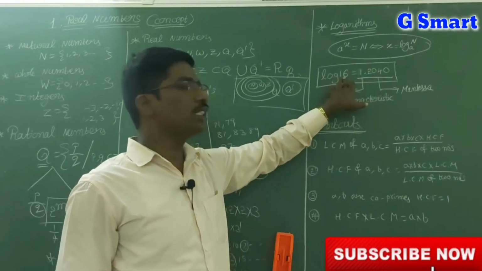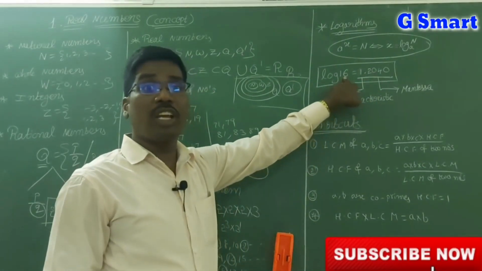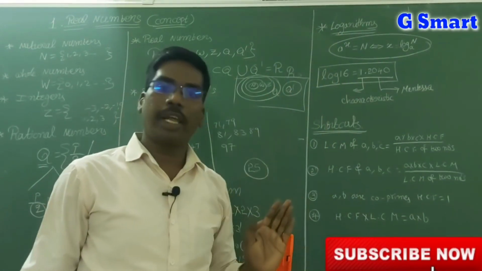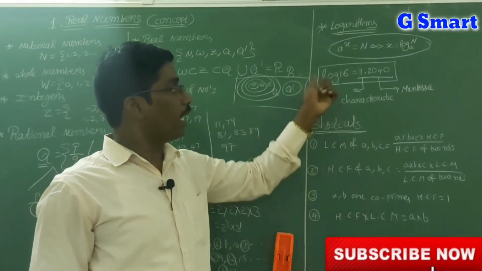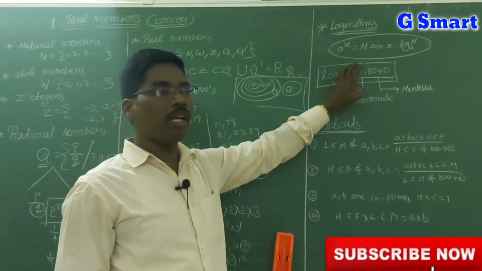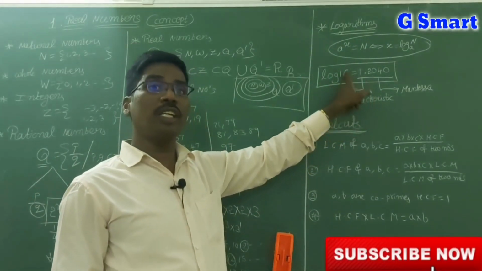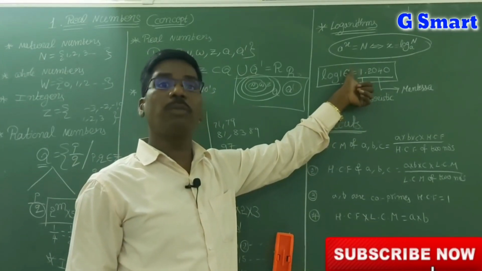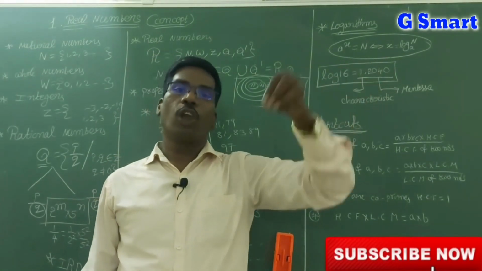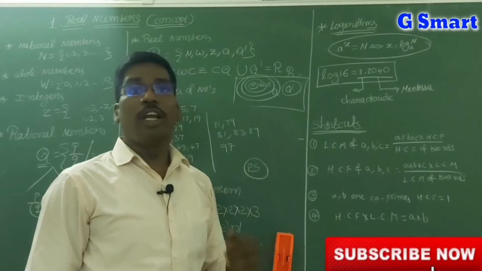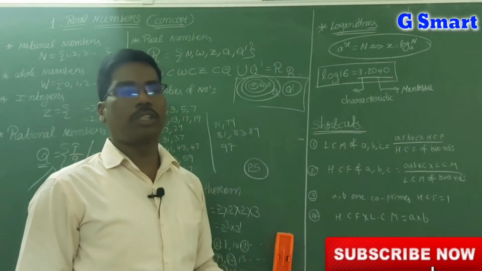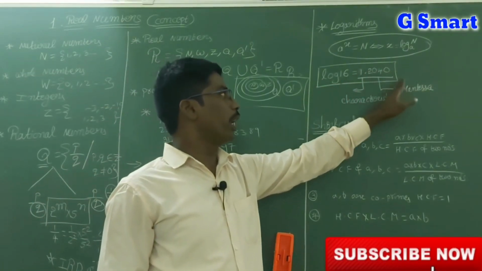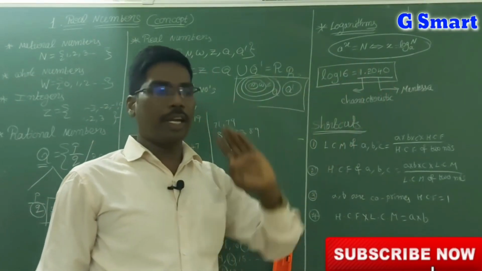If n is the number of digits, for the logarithm of a number which has n digits, the characteristic is n minus 1. If the characteristic of a logarithm value is n, then the number of digits in the number is n plus 1. So like that, two formulas are most very important. So in 1.2040, the part before the point is called the characteristic.